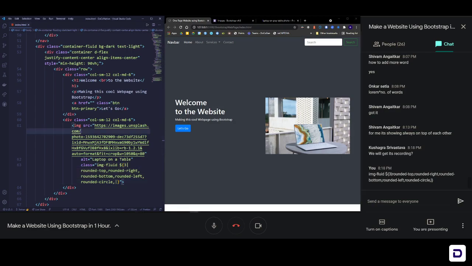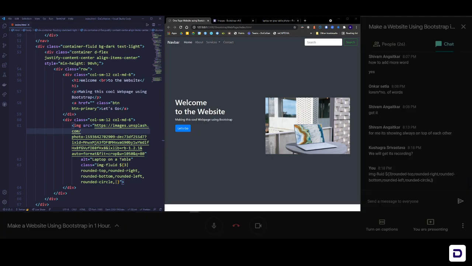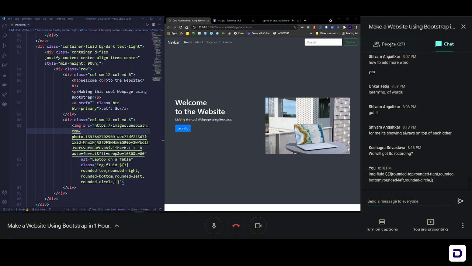What else do we need to do? Does everything look fine, or can we work on something else also? Welcome to the website, making the school web page using Bootstrap. Let's go. I guess it looks okay, right? I think we can move on to the next section. What about you guys? Do you need me to add anything here in the landing section?